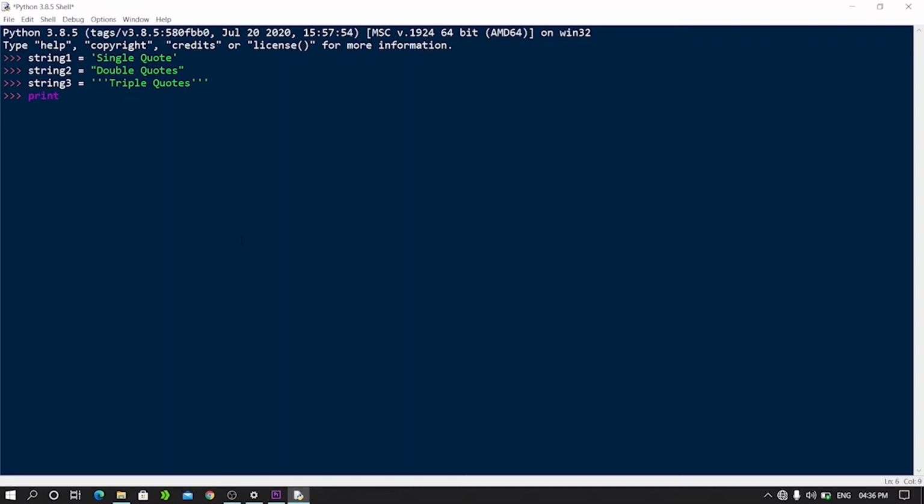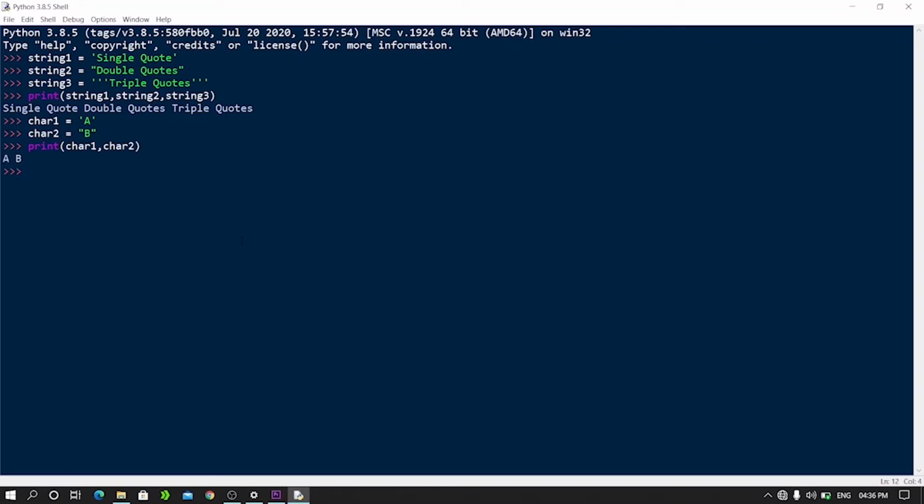So I'll write print string 1, string 2, and string 3. Okay, so here we have created three string literals. To create character literals, we can either use single quote or double quotes. So I'll create a variable char1, use single quote. As this is a character literal, we can only use a single character. So I'll write a, hit enter. Create one more variable and use double quotes this time. Hit enter. Print the value of char1 and char2.